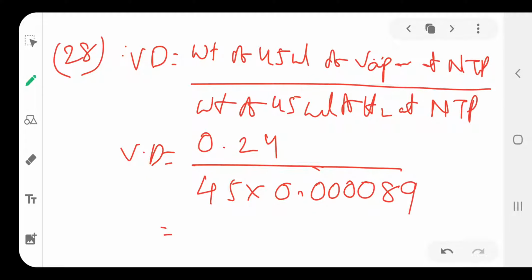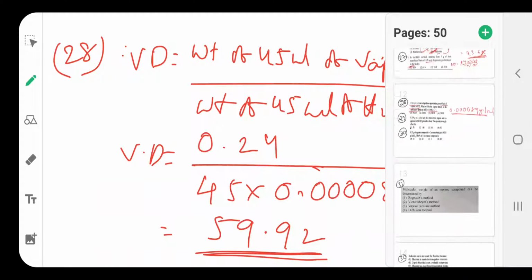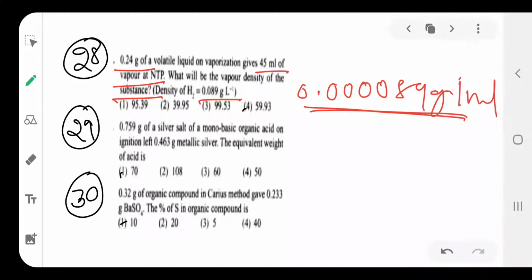Then we calculate its value: 59.92 will come. That is the vapor density. The answer is 59.92, the vapor density of the substance.